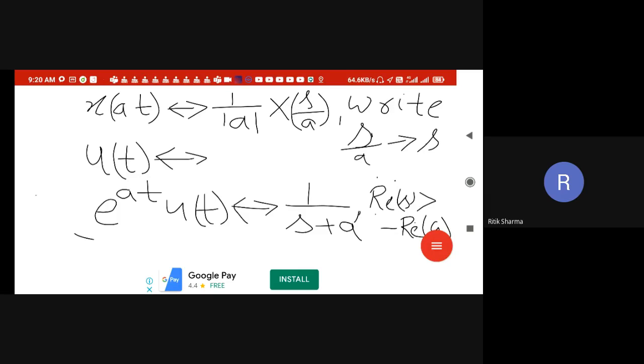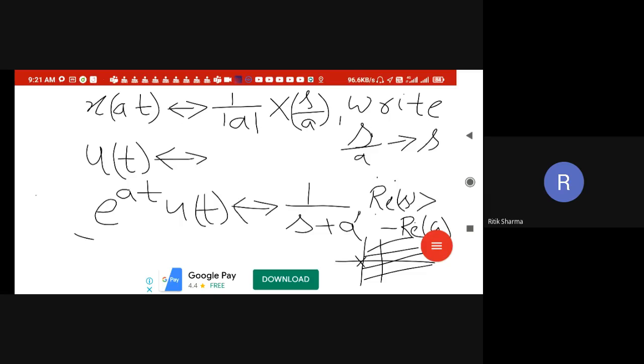So minus a पर पोल है, तो आरओसी क्या होनी चाहिए? ये माइनस ए है, राइट? इससे राइट साइड में इस तरफ, राइट? सो ये क्या है? Real part of s greater than minus real part of a, right? Is this clear? Now what about ut?